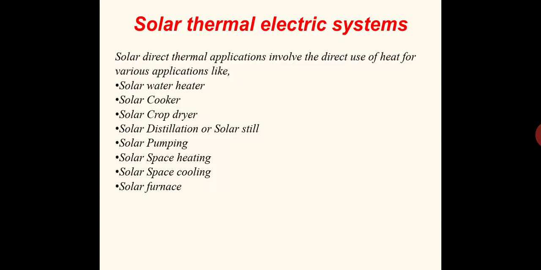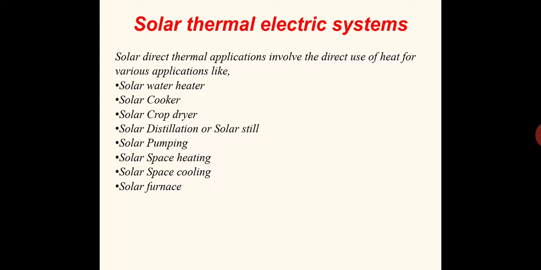In a solar thermal electric system, the heat energy of the solar radiation is directly utilized for various applications. We absorb that heat energy using some fluids, and that fluid is used for other purposes. These types of systems are commonly known as solar thermal electric systems. One more system is there in which solar energy is directly converted into electricity using photovoltaic cells. That does not come under this system; we will discuss it separately in the upcoming slides.